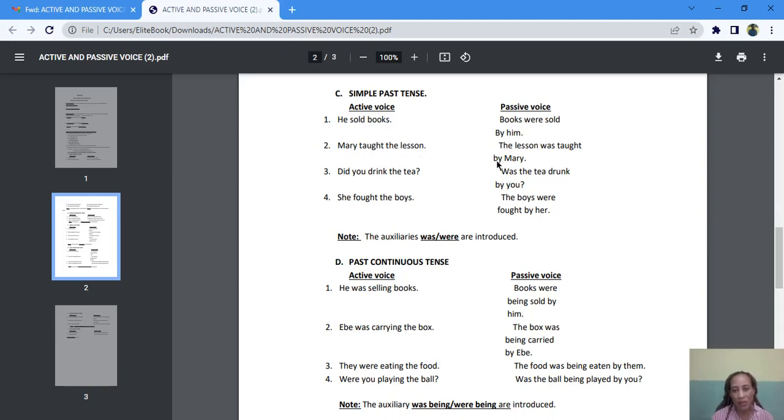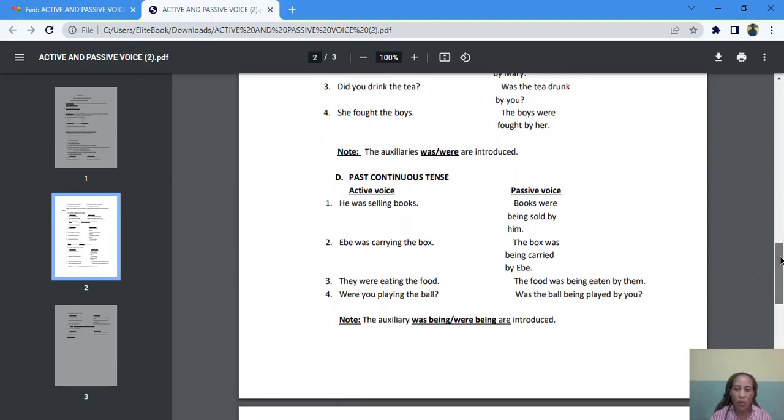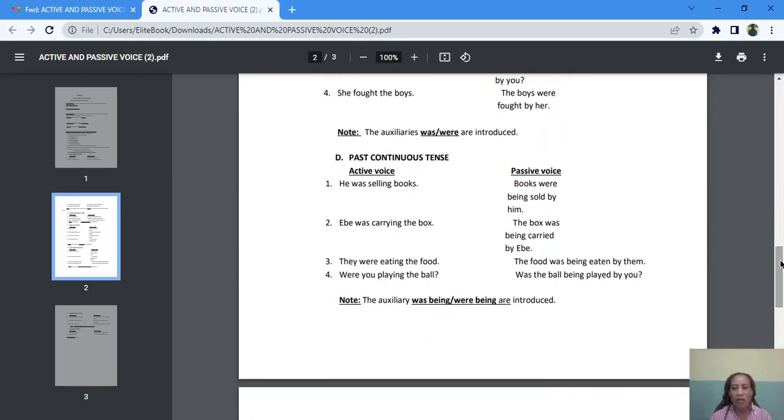Mary taught the lesson. The lesson was taught by Mary. Did you drink the tea? Was the tea drunk by you? Look at the past participle form. She fought the boys. The boys were fought by her. Okay, so these are examples of how to change from active to passive voice in the past tense. The auxiliaries was and were are introduced because you're dealing with the past tense, something that has already happened.